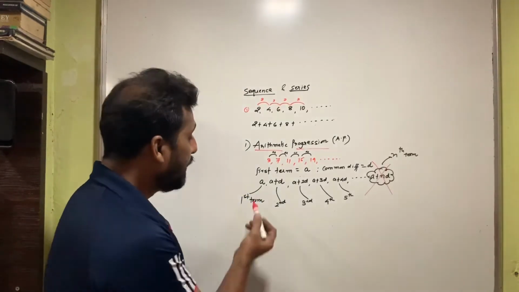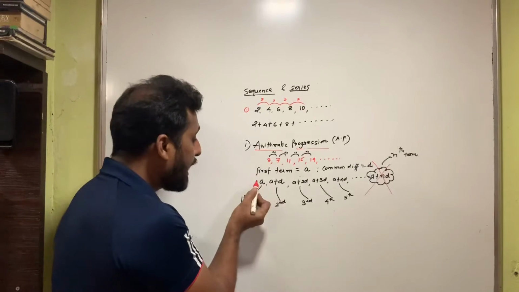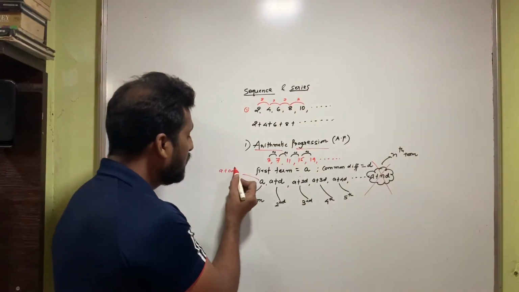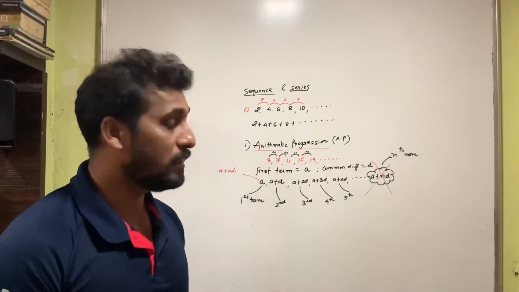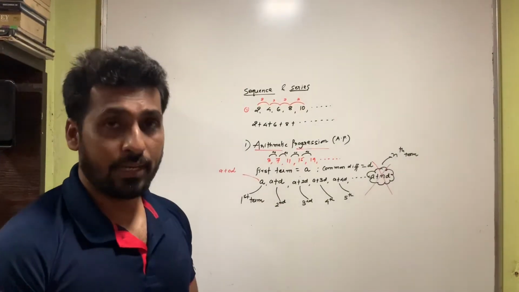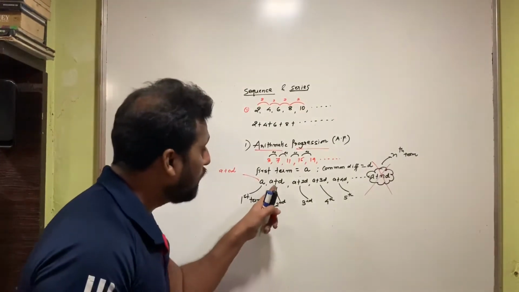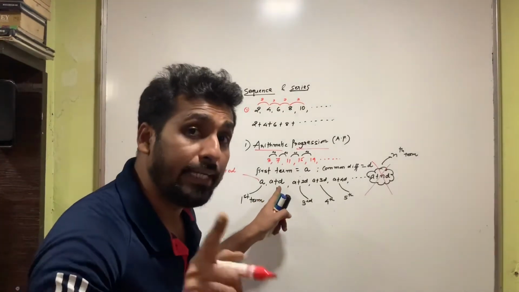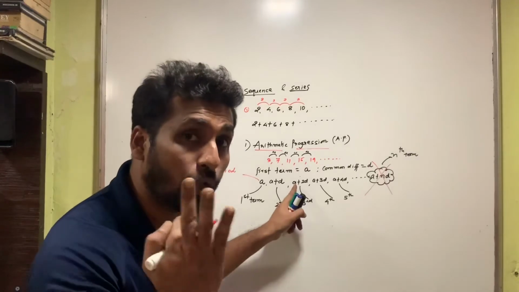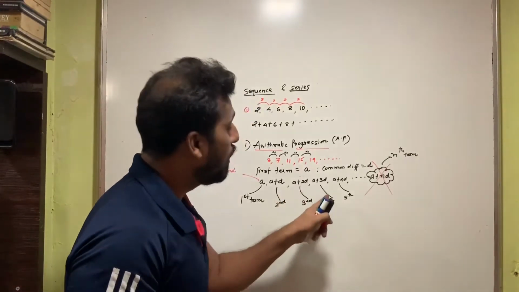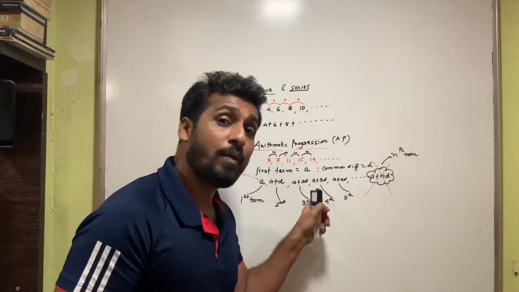Observe carefully. Did you see the first term was A? Can I write A as A plus 0D? Isn't it? I can write the first term as A plus 0D. The second term is A plus D. Did you observe, second term is A plus, can I write 1D? Similarly, the third term is A plus 2D. The fourth term is A plus 3D.